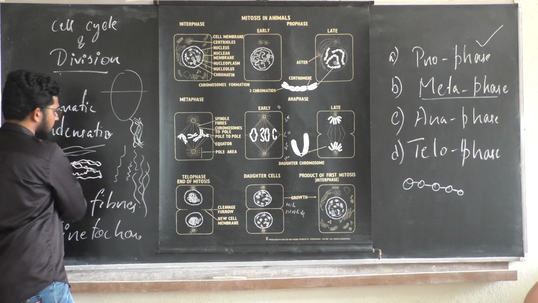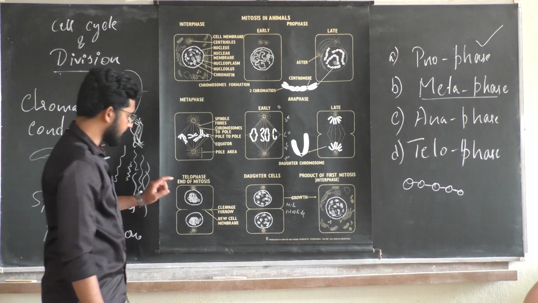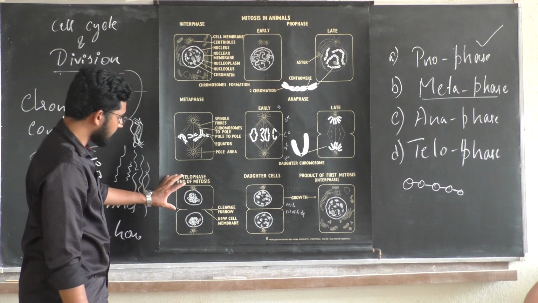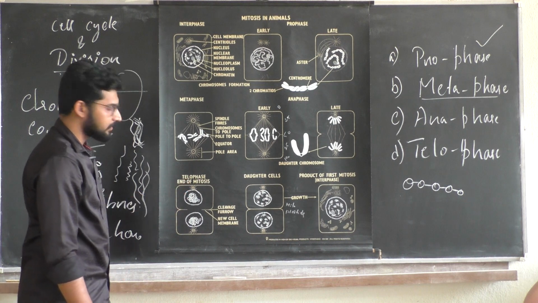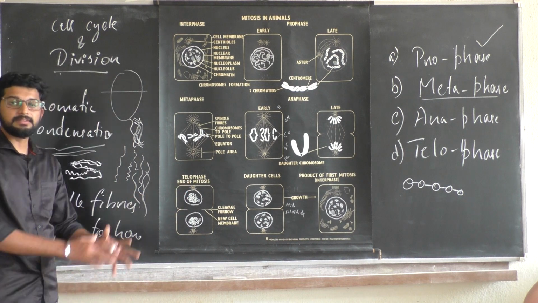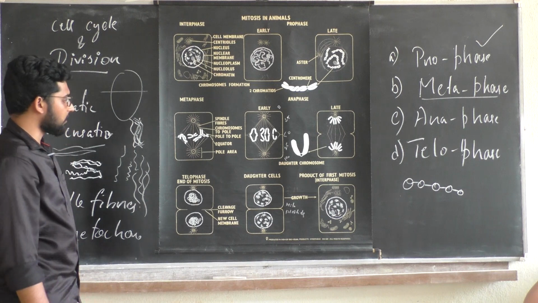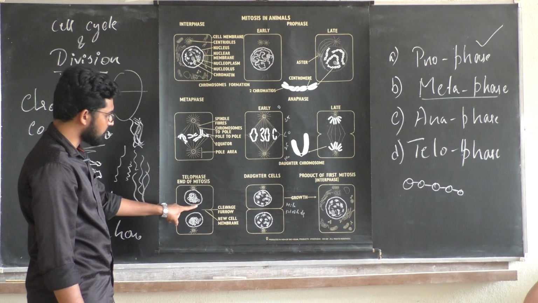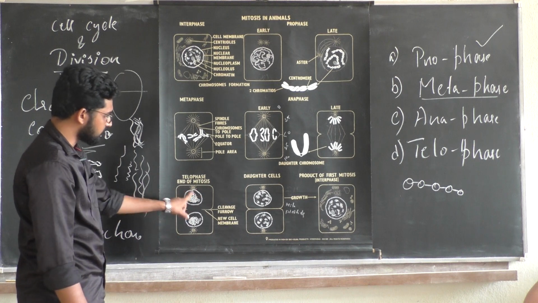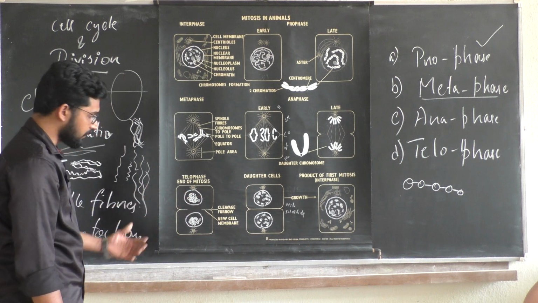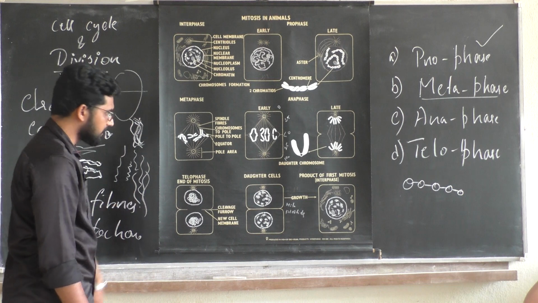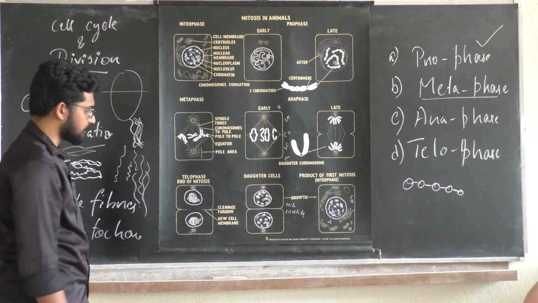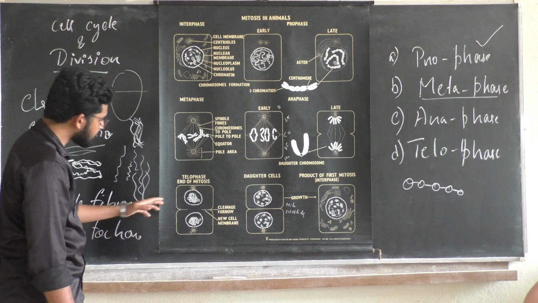We are at the end of telophase, where the cellular envelope is forming, as well as the nuclear membrane, and you can cleanly witness the endoplasmic reticulum, mitochondria, etc.